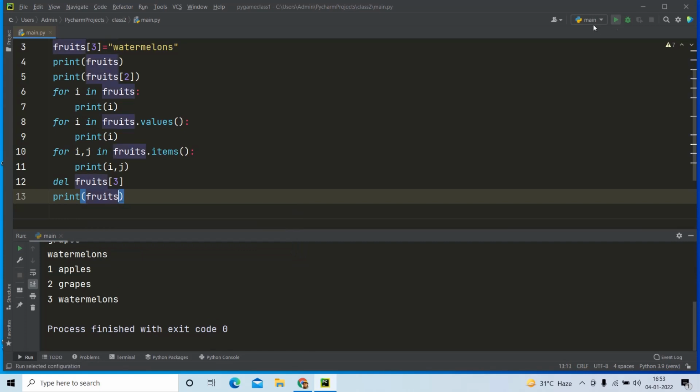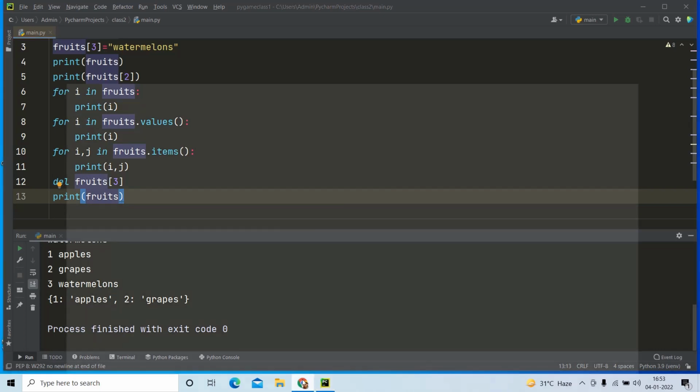Let us run and see. Can you see, with the key 3, which element is available? Watermelon. So watermelon is automatically deleted from this dictionary. This is a way of removing a particular element from a dictionary.